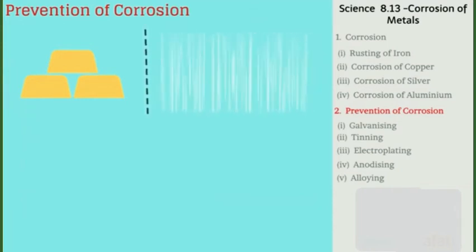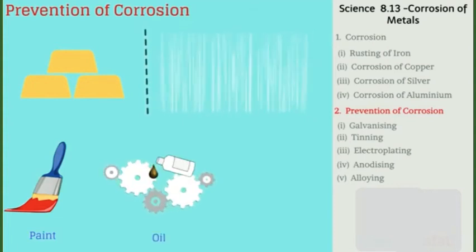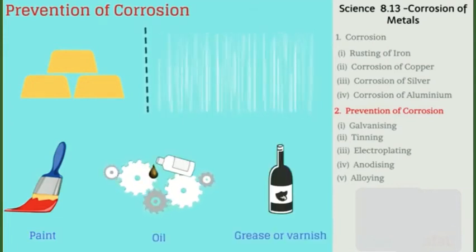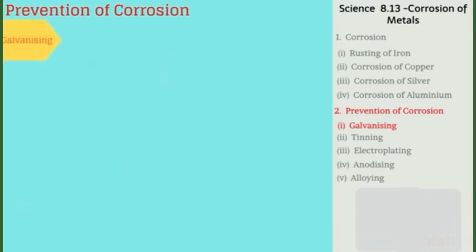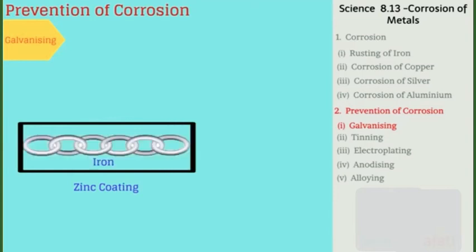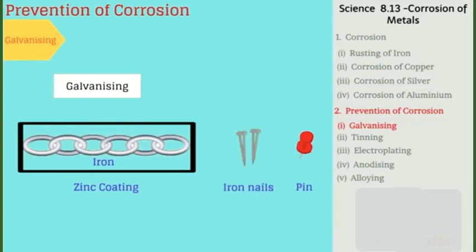For example, coating metals with paint, oil, grease or varnish prevents corrosion temporarily. Similarly, other methods are galvanizing. The process of forming a thin coating of zinc on iron or steel is called galvanizing. For example, shiny iron nails, pins, etc. Since zinc is more reactive than iron, it gets corroded, preventing corrosion of iron.